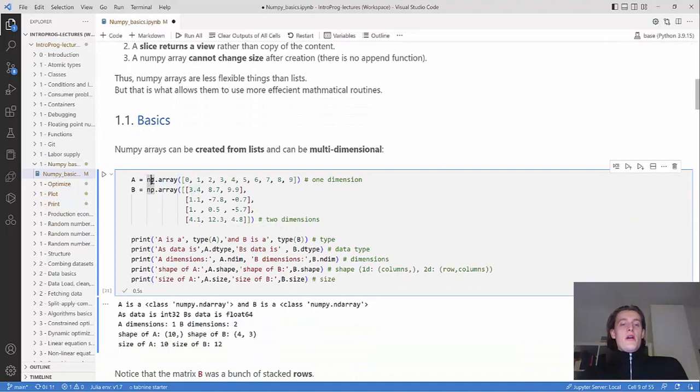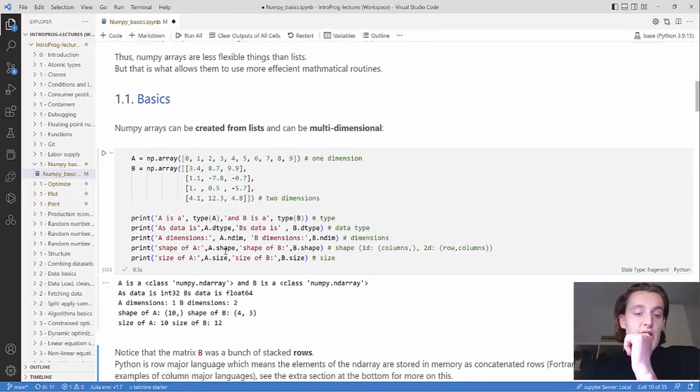Then you initialize an array by typing np.array. One way to initialize it is to create it from a list. Here we create an array in one dimension with these elements. You can also create a two-dimensional array, which can be seen as a matrix, and you create it with a list of lists. You can see that there's this initial list, and then it contains multiple lists. The way you can see it is as a 4 times 3 matrix, so it has 4 rows and 3 columns.